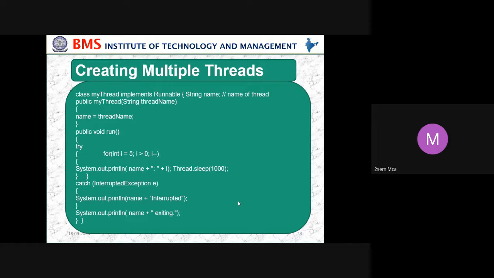System.out.println, you are just printing the name of the thread that we have created. Then repeat this how many times? Wait for some time, then again repeat, decrementing next 4, 3, 2, 1, and when it is 0, it will come out. Then catch InterruptedException e, System.out.println(name + " interrupted"), System.out.println, then that is exit.